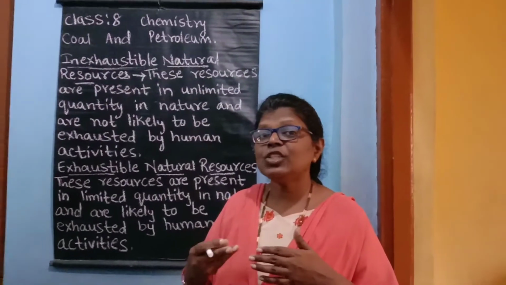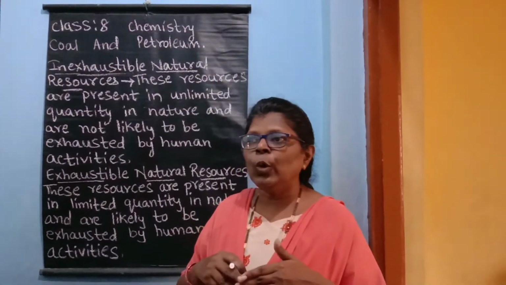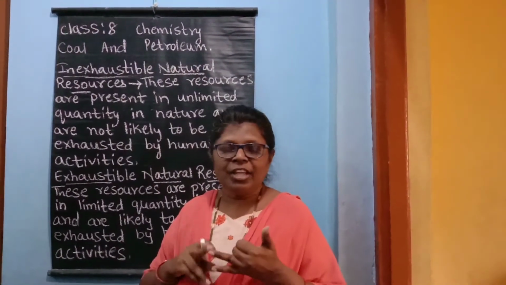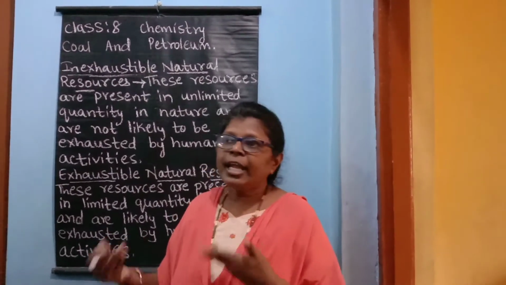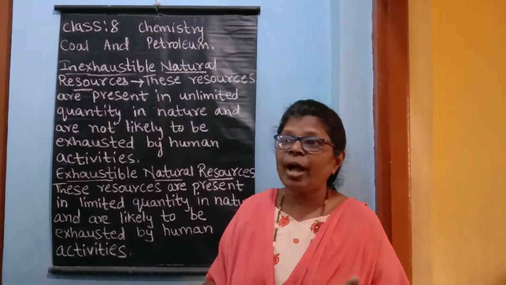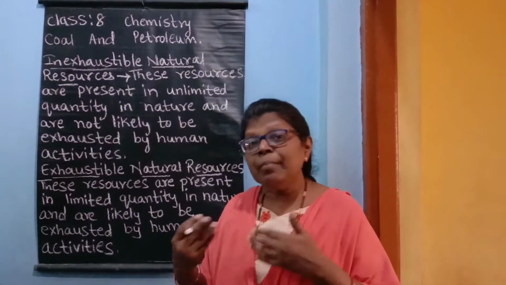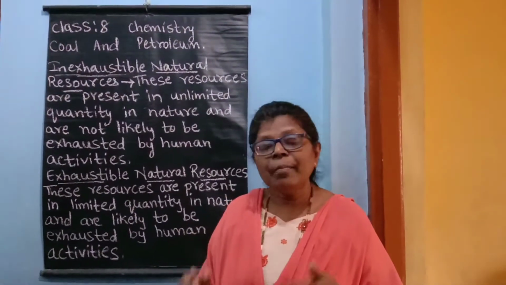Now make a list of man-made materials. So this list will include all the materials which are made by man like fan, television, computer, cooking utensils, chair, table, etc. So children, materials which are made from nature are called natural materials, and materials which are made by man are called man-made materials.